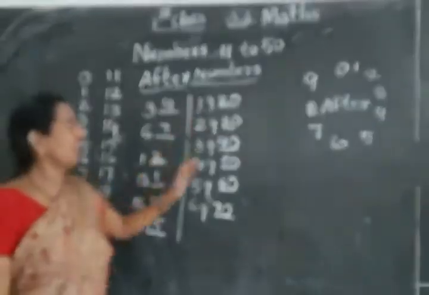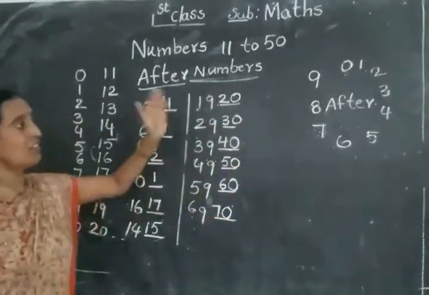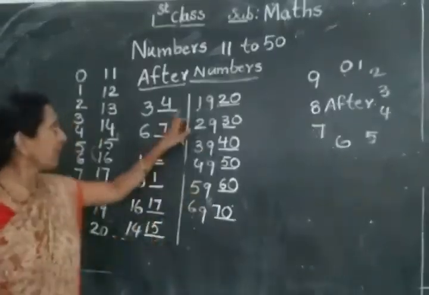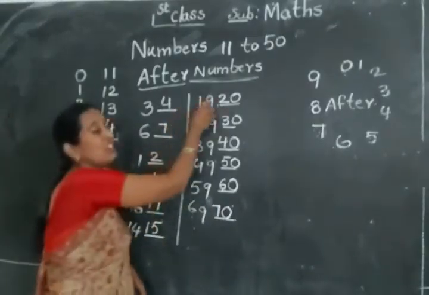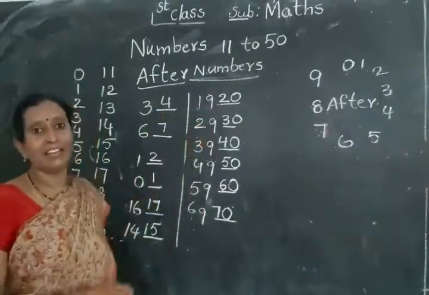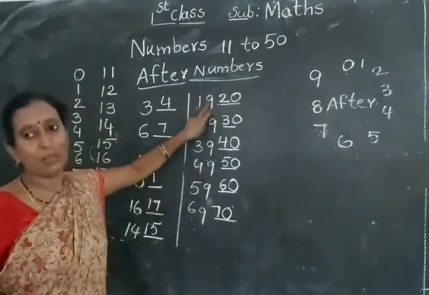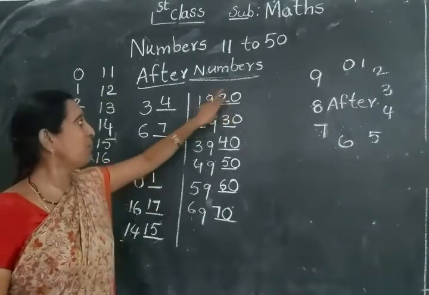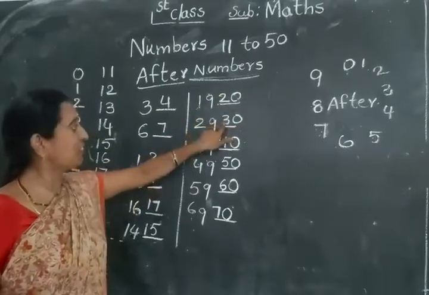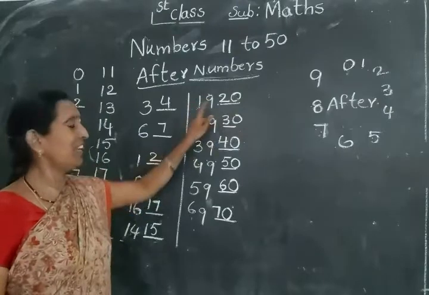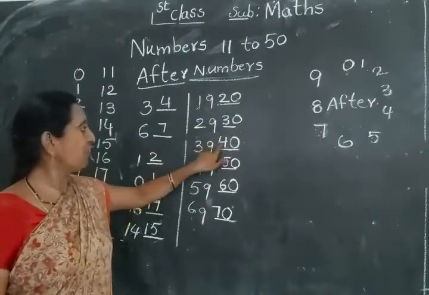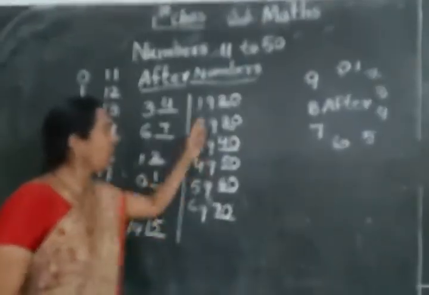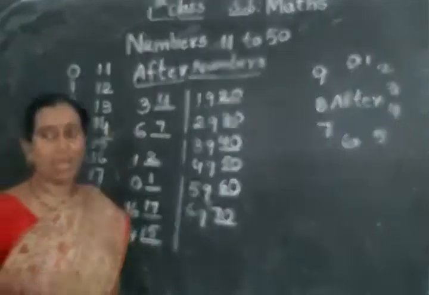70. No? See here. After numbers means you are going to the next number. After number means the next number only. No? See here, 19. The numbers which end with 9, the two numbers will be changed. So 1 after 2 and the 9 will be changed to 0. 2 after 3. The 9 will be changed to 0. 29 after 30. 3 after 4. The 9 will be changed to 0. So 39 after 40. No? Like that. Learn the after numbers.